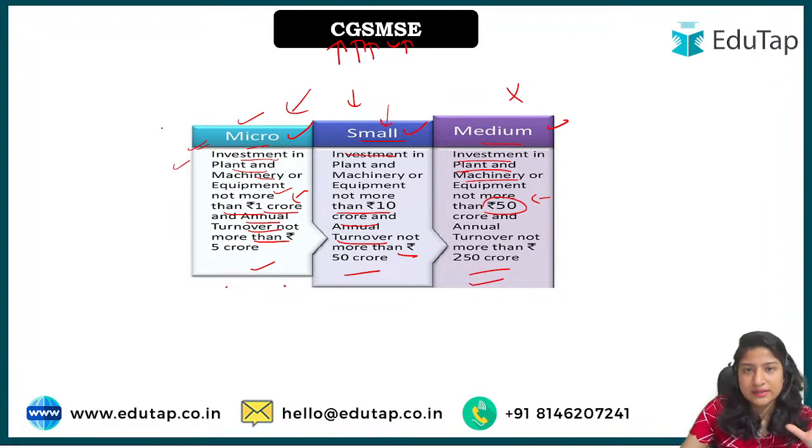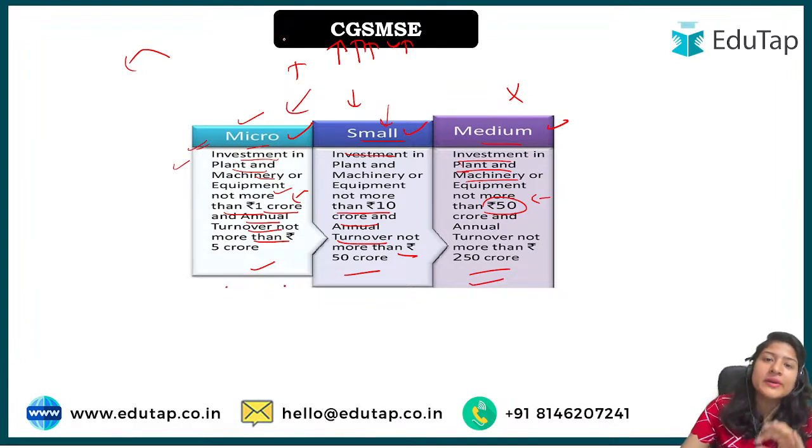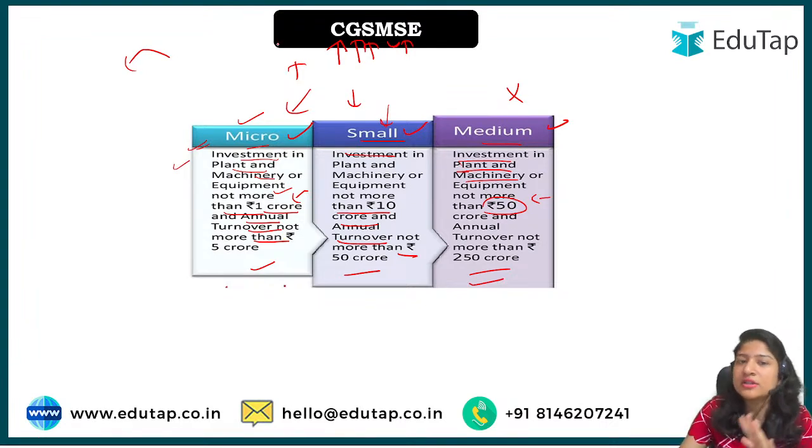Now the government said, no issues, the government gave the security to the bank, that you provide loans to micro and small enterprises, and on their behalf we are giving the guarantee that if they are not able to pay the loan, we will pay you, not the full amount, whatever are the conditions we are going to look at in today's session, but the government then guarantees on behalf of micro and small enterprises.